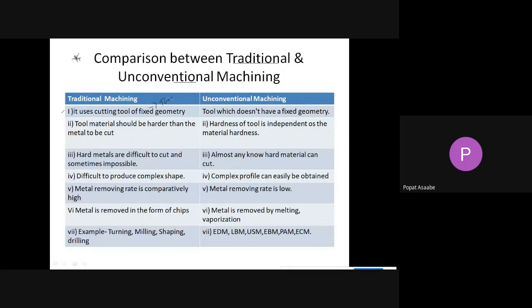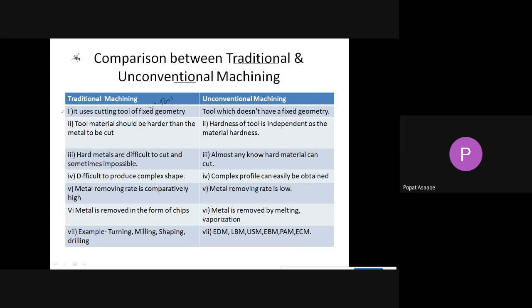Okay, like this. But in unconventional machining, the tool does not have a fixed geometry. It means we are not using the tools that we use in traditional machining, like a single point cutting tool, drill bit, cutter, reamer. Such types of tools with fixed geometry we are not using for unconventional machining.